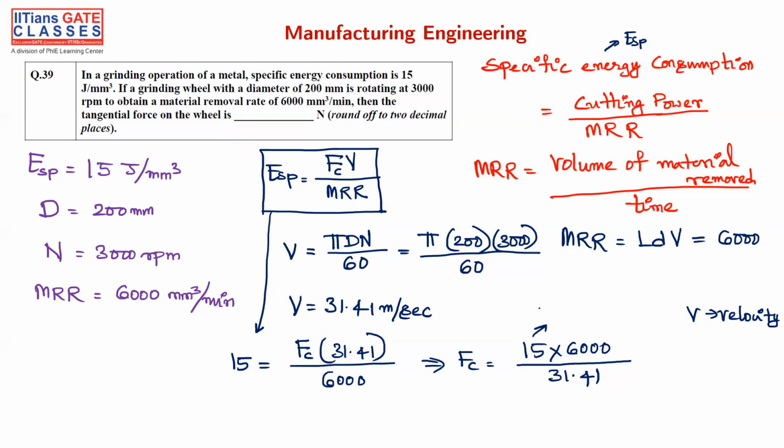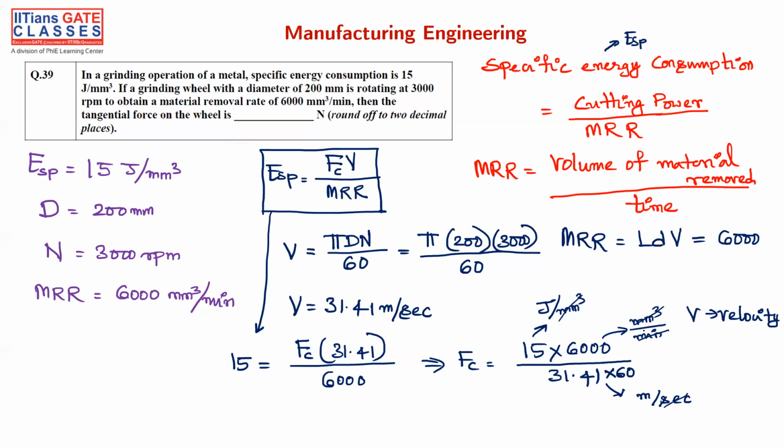Okay, so let's write the units. The units of this is joule per mm cube, and this is mm cube by minute, and this is meters per second. So what is this? The mm cube is cancelled, and the seconds I can convert into 60: I have to write minutes, and the seconds can be cancelled, because 60 seconds is 1 minute.